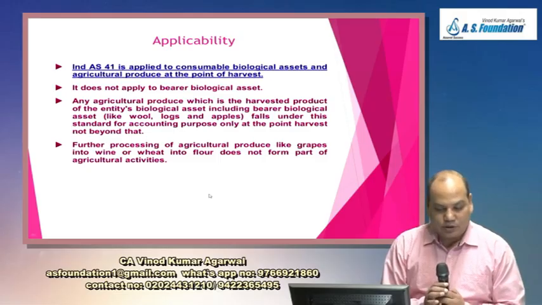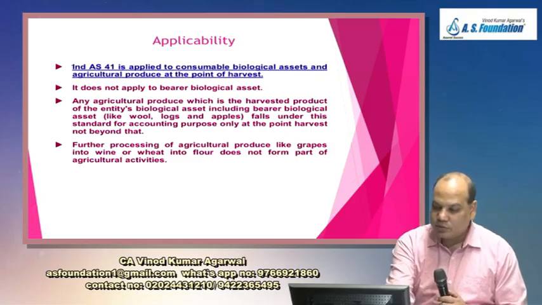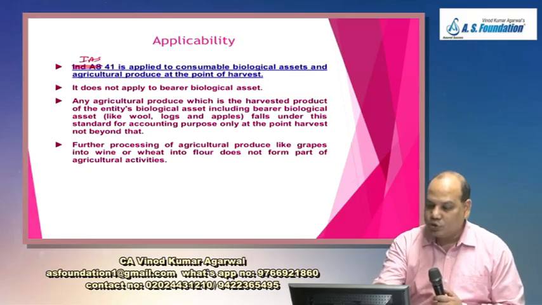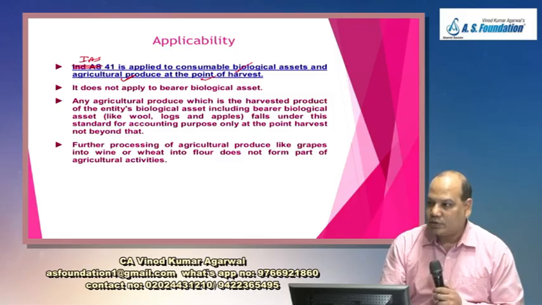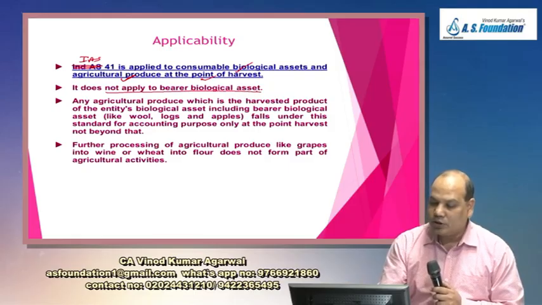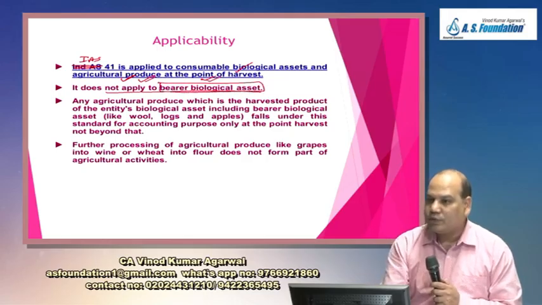IAS 41, on the third page of this chapter, is applied to consumable biological assets and agricultural produce up to the point of harvest, which means it is not applicable to bearer biological assets. But it is applicable to the agricultural produce which may grow on the bearer biological asset, up to the point of harvest.